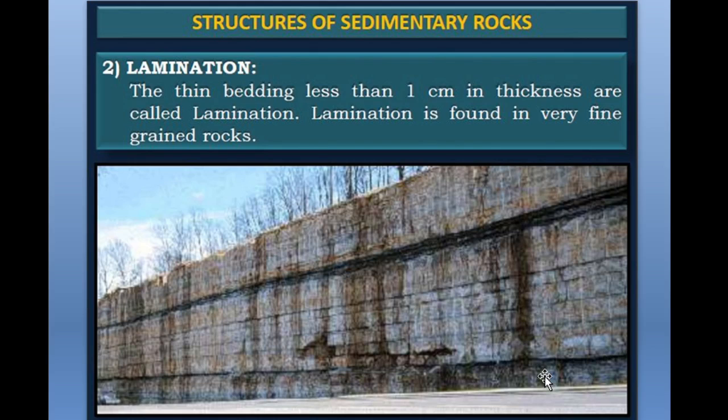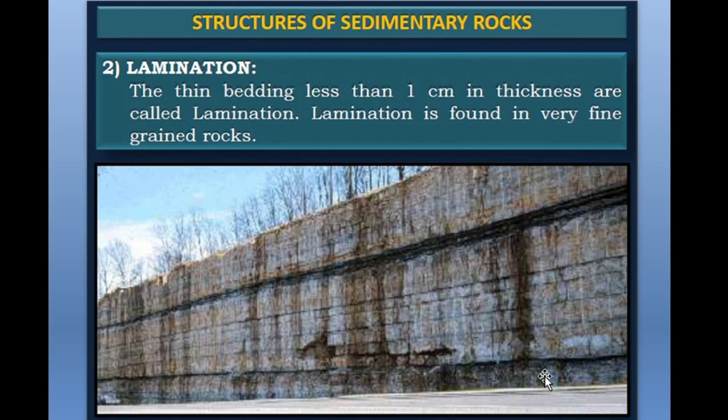In fine grained rocks, whenever the thickness of a bedding is less than 1 centimeter, it is called lamination. In the laminated rocks, the clay and other flaky minerals tend to lie with their flat surface parallel to the plane of that lamination.